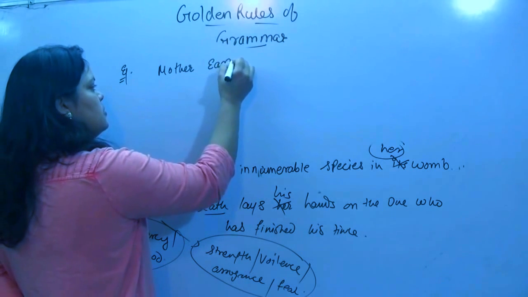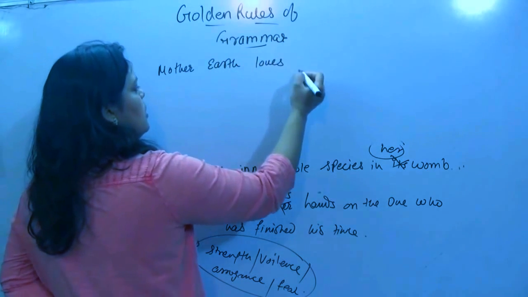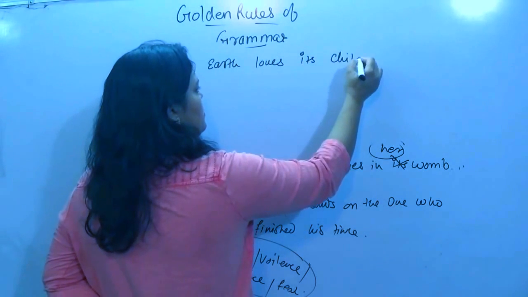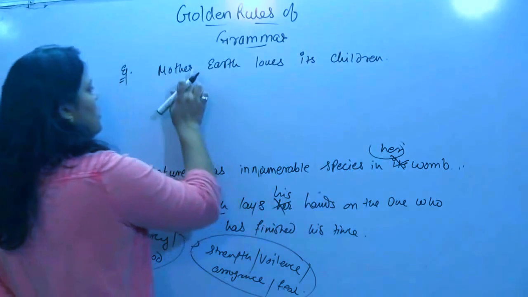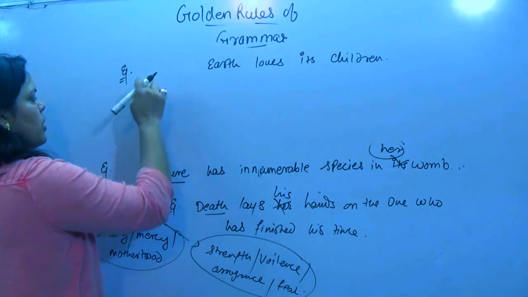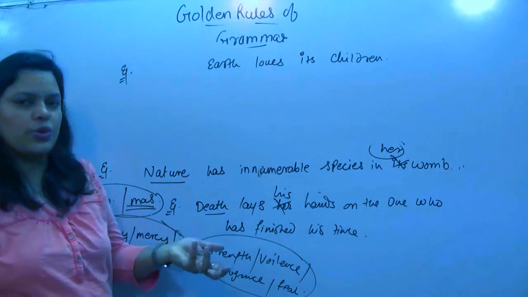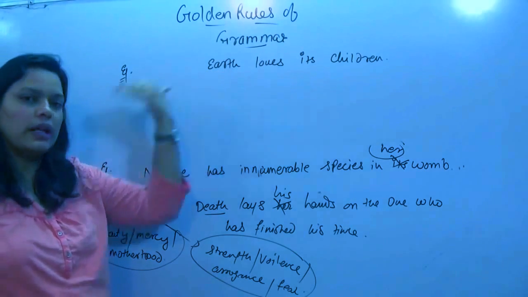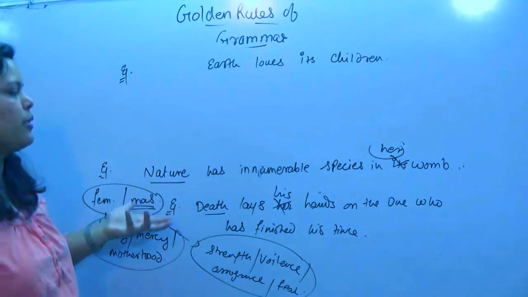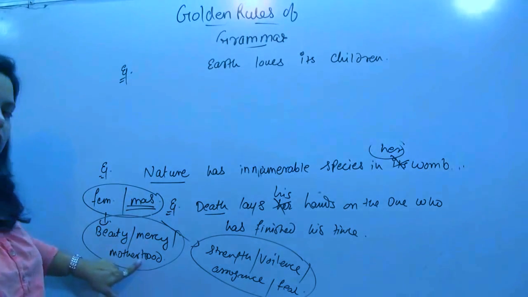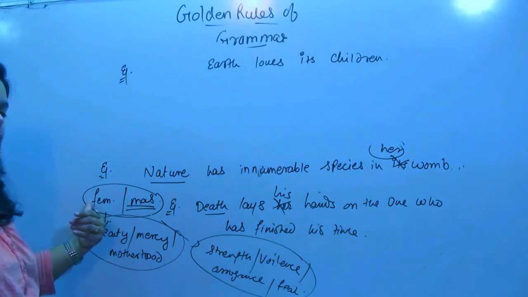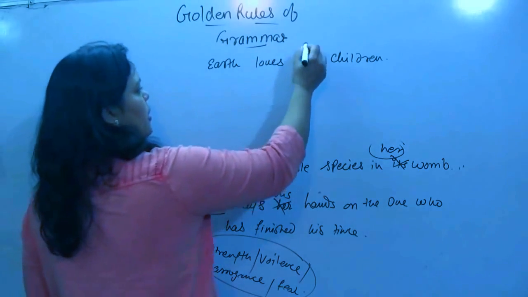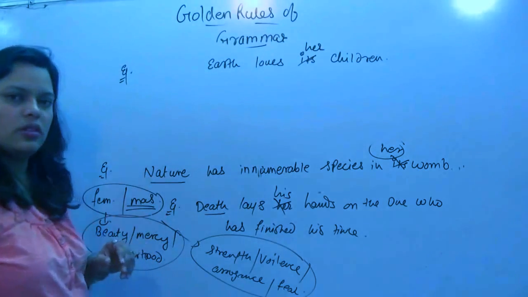Mother Earth loves its children. Or if I don't use mother, then also it is okay. Earth loves its children. Now, Earth here is considered as a mother of a child or a mother of children, no? So it is a characteristic of motherhood. It should represent a feminine characteristic. We should use female one. Earth loves her children. Getting?